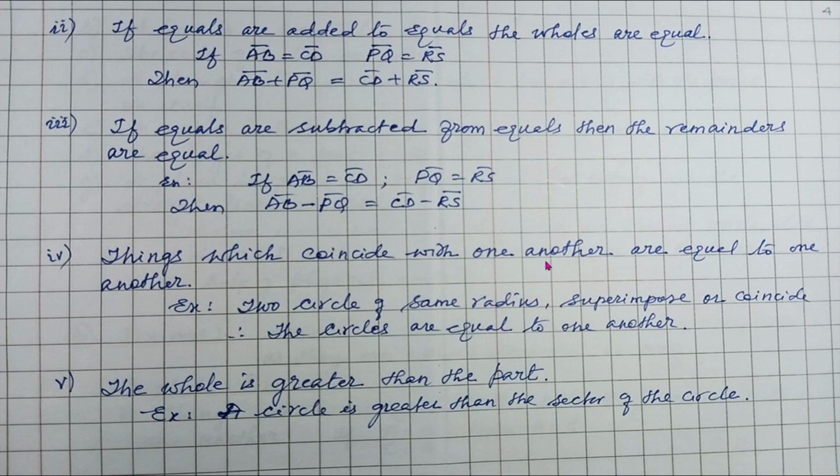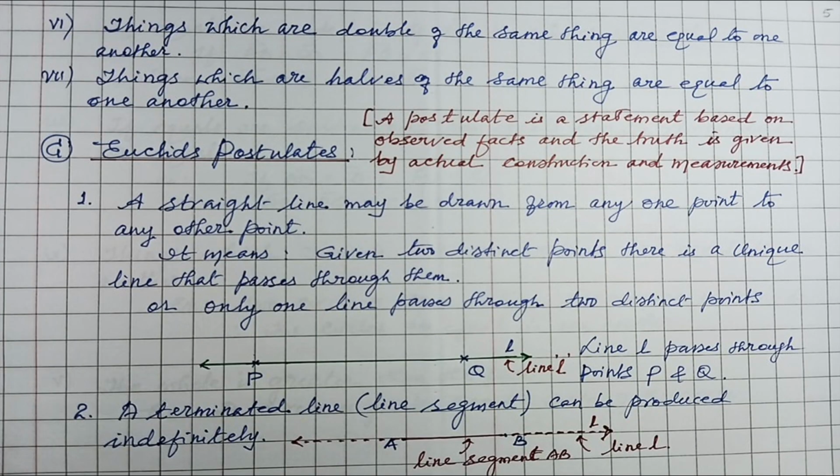Now things which coincide with one another are equal to one another. Two circles of same radius. So if you have two circles of same radius, they superimpose or coincide and the circles are equal to one another. The whole is greater than the part. A circle is greater than the sector of the circle. A very good example which explains that the whole is greater than the part.